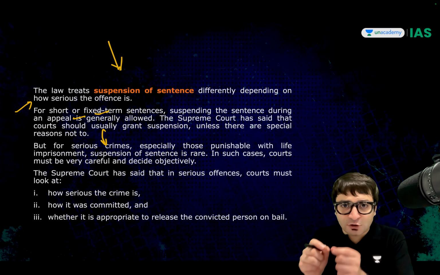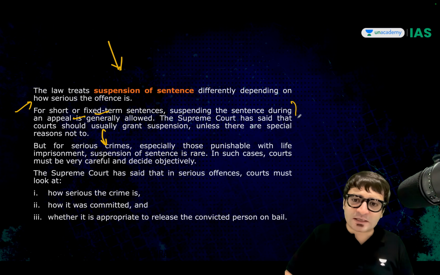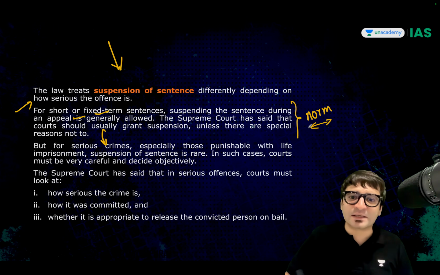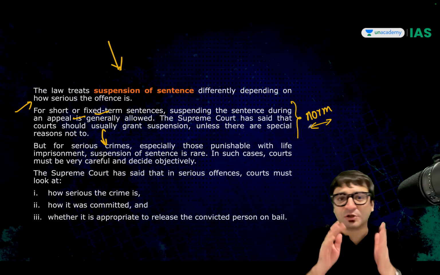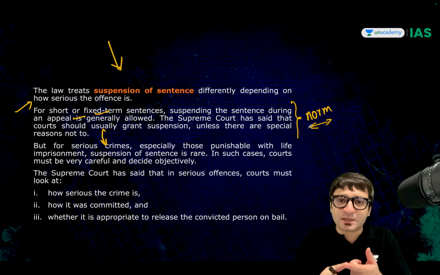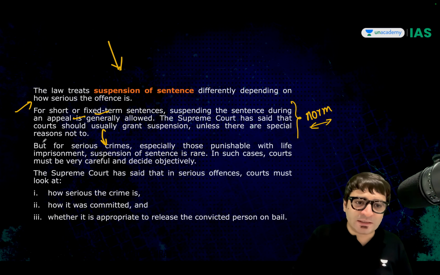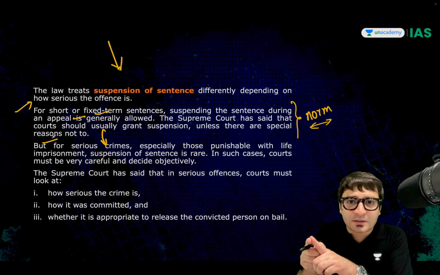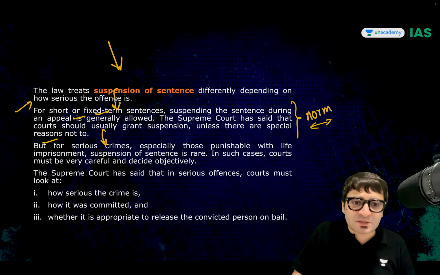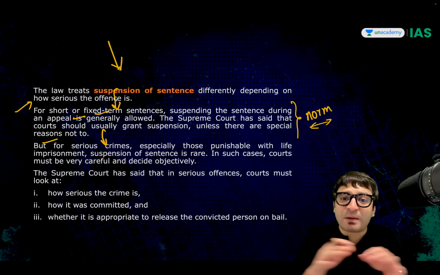But if there is a short or fixed term sentence, normally the norm is that your sentence is suspended. That means your punishment is temporarily paused, unless and until the court decides, and that too in writing, the reasons why even in these short or fixed term sentences, we are not suspending the sentence.